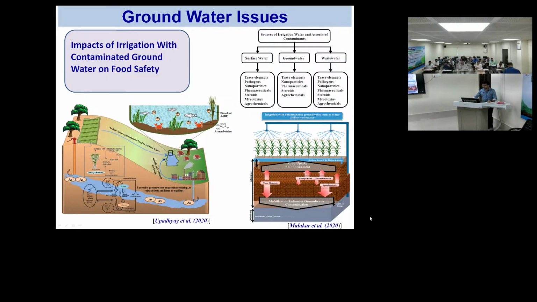So this is the irrigation structure. You can see that the source of irrigation is mostly surface water, and where surface water is not so much available, they extract the groundwater and wastewater. So from these we have some contamination also which comes into the groundwater from the agriculture wastage.